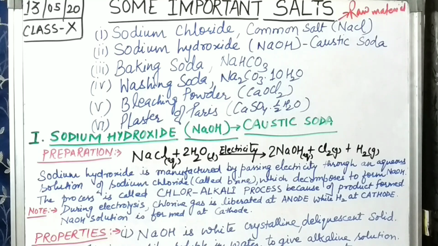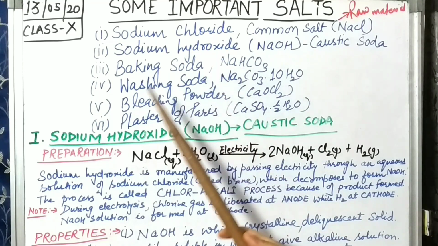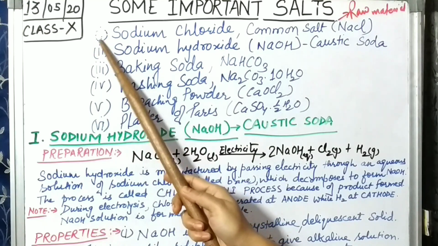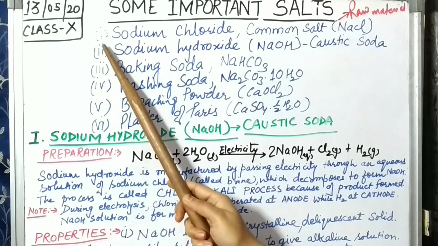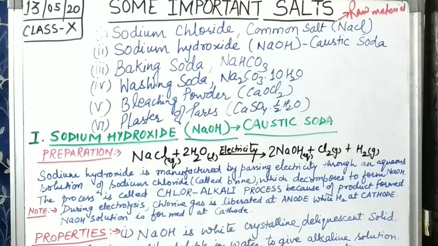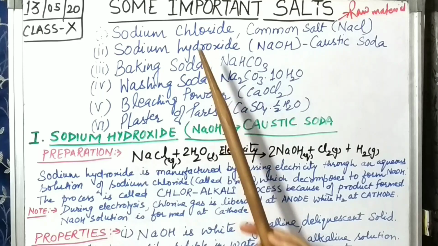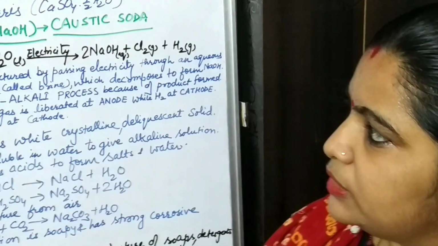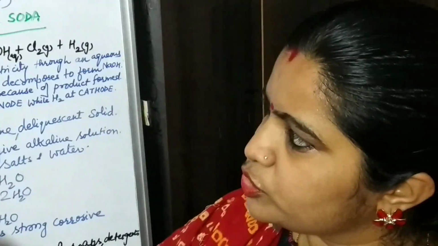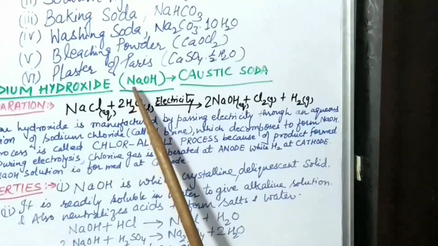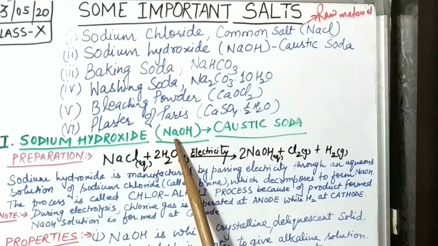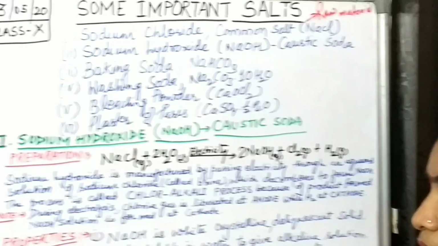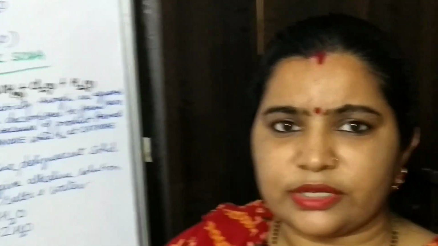So if we consider it, we could see that if we do not take this sodium chloride as an important salt here, we will have 5 salts left. Understood? So one by one we will discuss in each and every video. In this video we will discuss sodium hydroxide, which is also known as caustic soda, and its chemical formula is NaOH. But before discussing it, I would like to tell you a story which you also know,